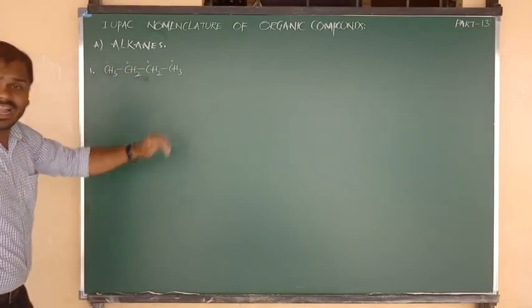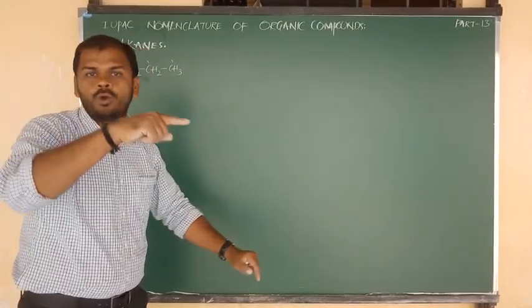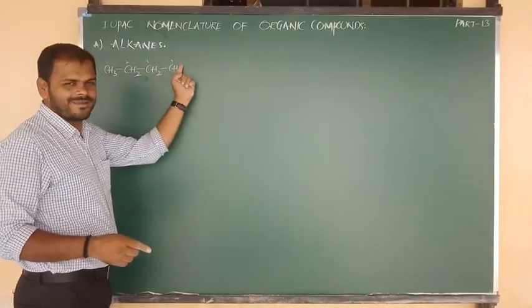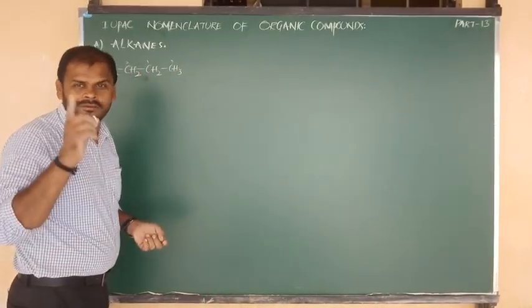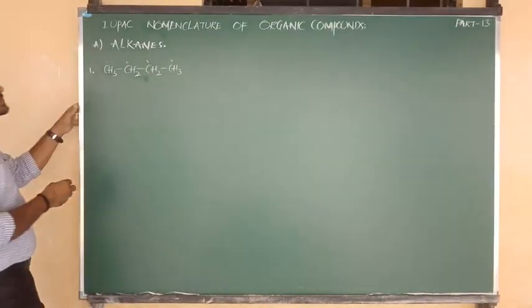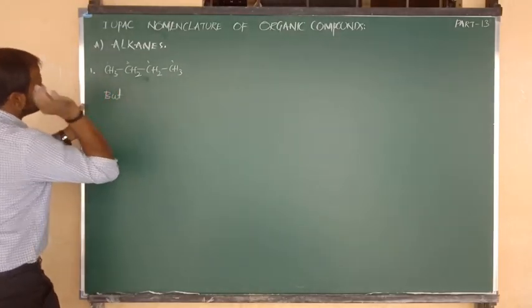Is there any side chain, beta? No side chain means no prefix. Directly we can go to the root word. Root word means number of carbons. How many carbons are here? 4 carbons are there. 4 carbons means we can say the root word. What will be the root word? That is nothing but but.